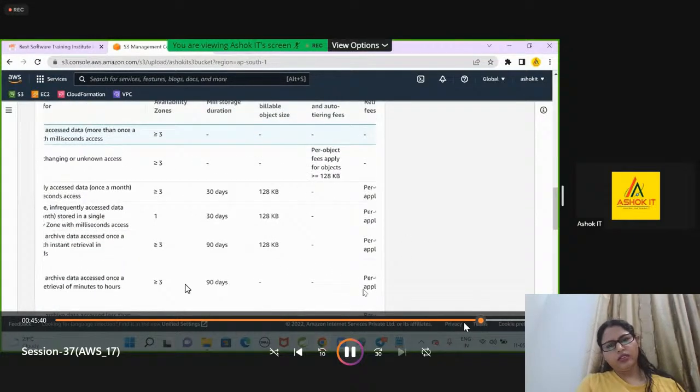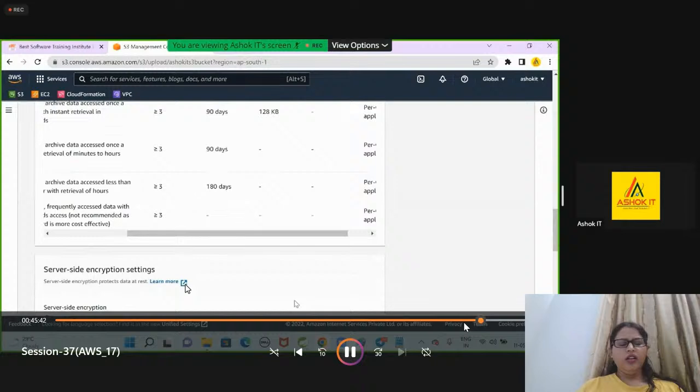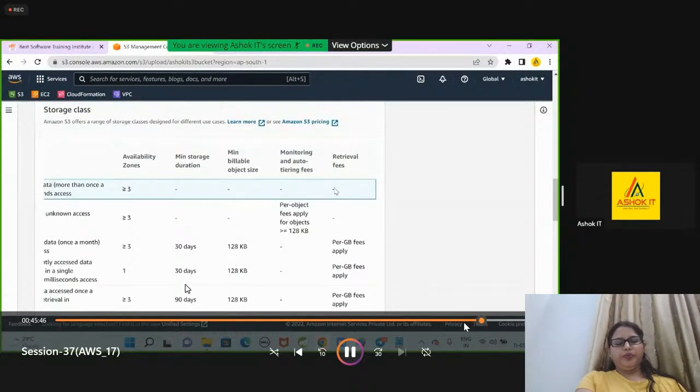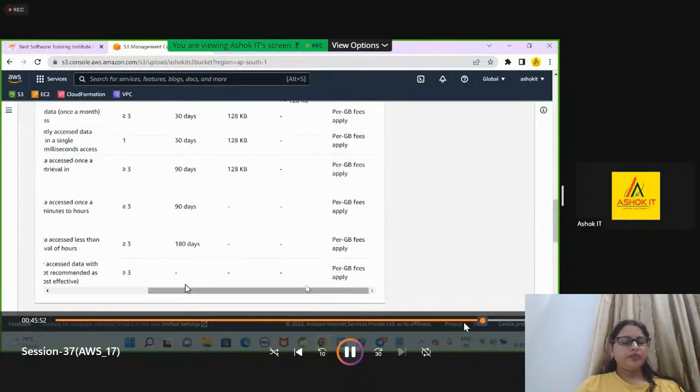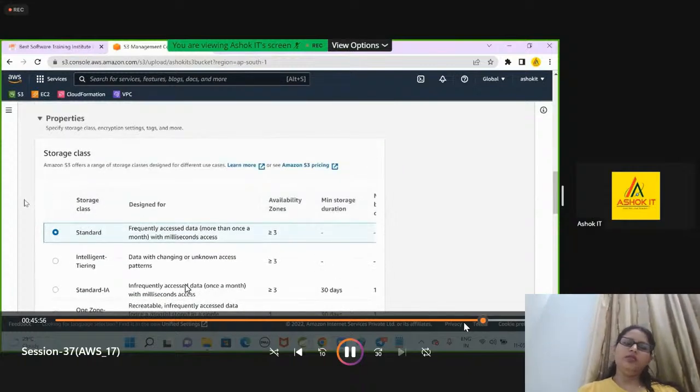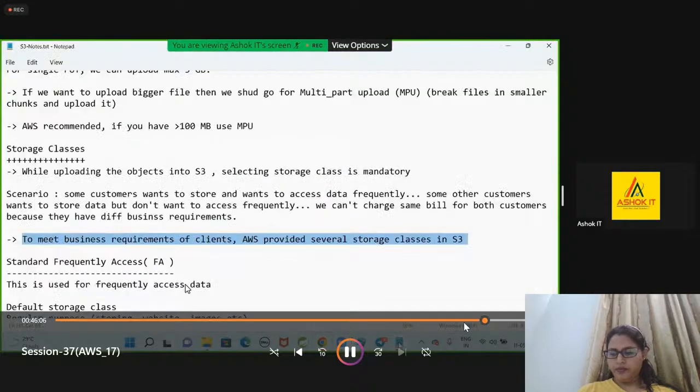Okay, when you go for the standard storage class, what is the amount they are going to charge? Currently, retrieval fees is nothing. For the standard storage class, there is no fee. That is the reason they made it the default class. When you are uploading any object into an S3 bucket, they will choose the standard storage class by default. They are not charging any retrieval amount.